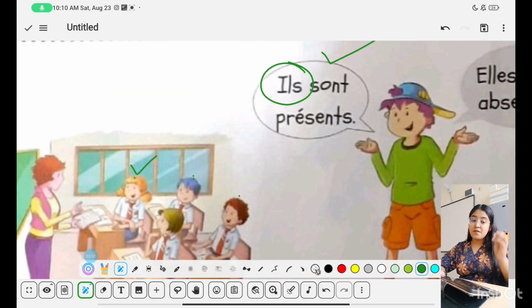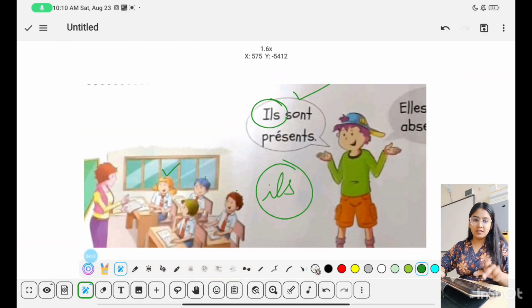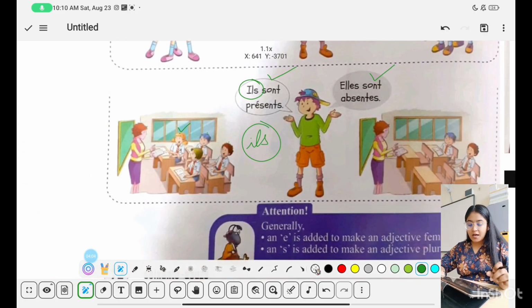This is because whenever there is a group that we are not sure about whether we have masculine or feminine population or maybe mixed, even if one masculine person is there, you will use ILS. Mixed group, ILS. Group of girls, ELLES. Group of boys, ILS. Présent means present and absent means absent.